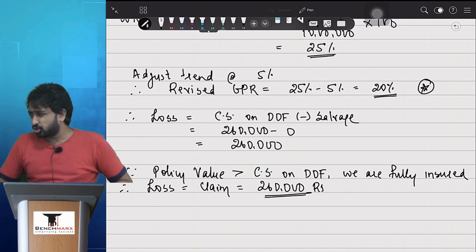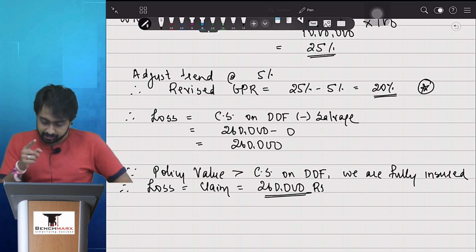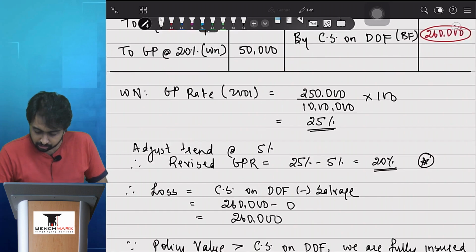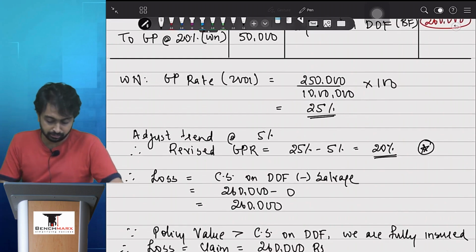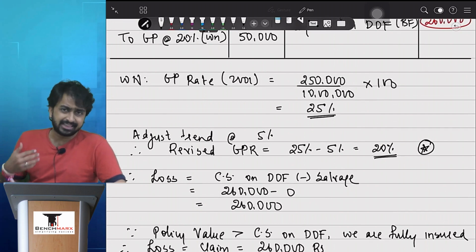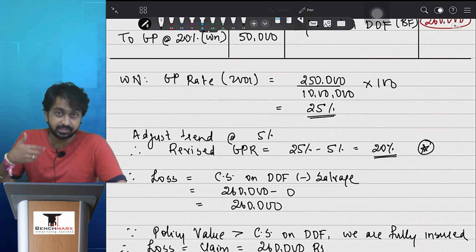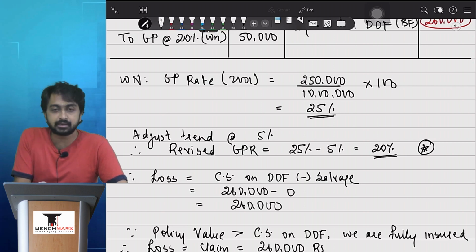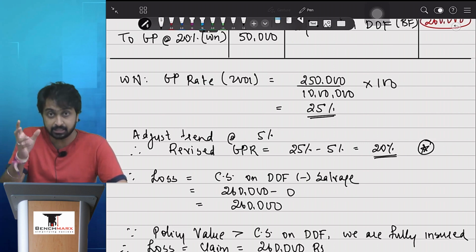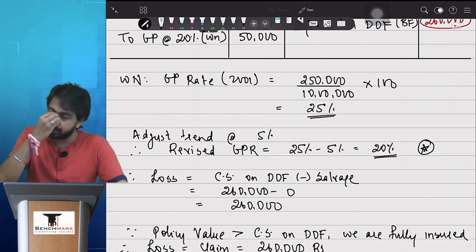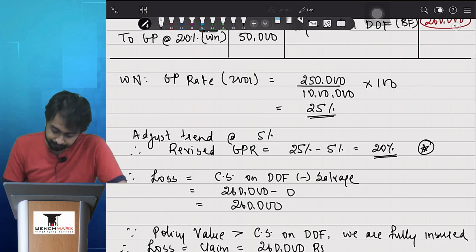As I said, the loss of stock part is very simple. तो उसमें कुछ rocket science है नहीं. In fact, there is no need to even prepare the normal trading account which you usually prepare. Details are given in such a way that we prepare the trading, we find the GP, then we find the GP rate, and the GP rate that we have found is applied in the memo trading. इसमें तो वो काम भी नहीं है, because they had themselves given us the trading profit loss. So काफी straightforward question है.